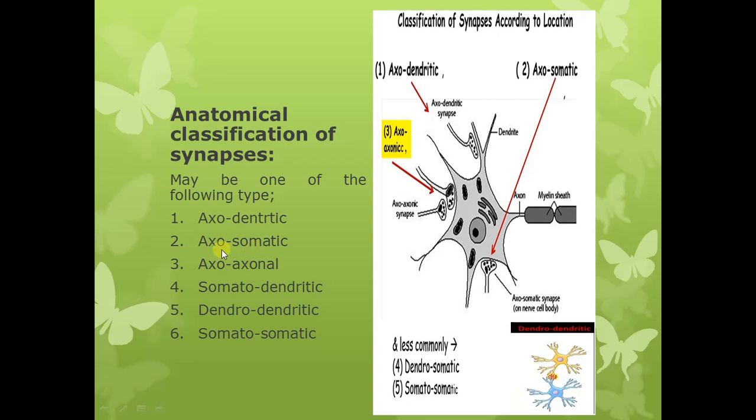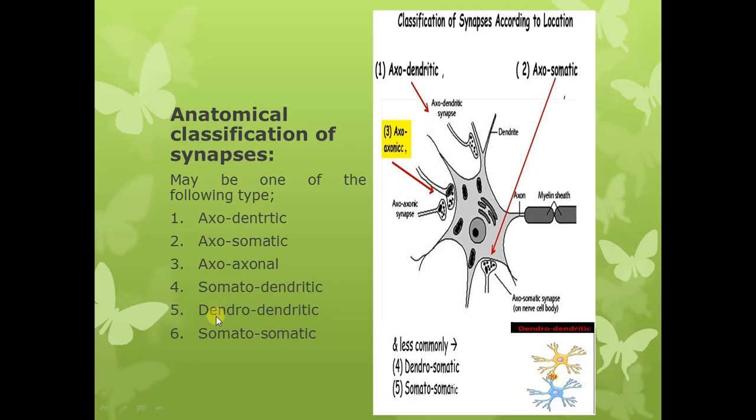Then a synapse can be axoaxonal. Axoaxonal synapse is when the communication between the two neurons is through their axons. So axon of one neuron makes the synaptic connection with the axon of the other neuron. So such kind of synapse is called as axoaxonal. Then a synapse can be somatodendritic. A synapse is called as somatodendritic when the cell body of one neuron makes a synaptic connection with the dendrite of the other neuron.